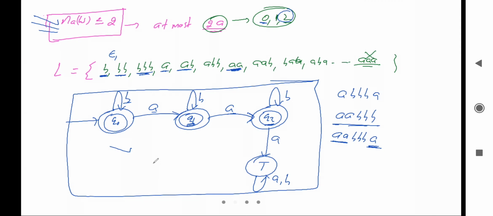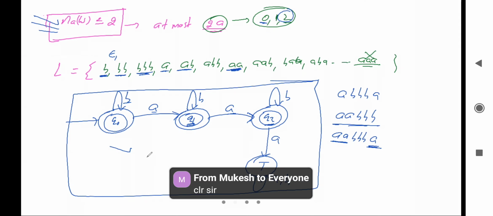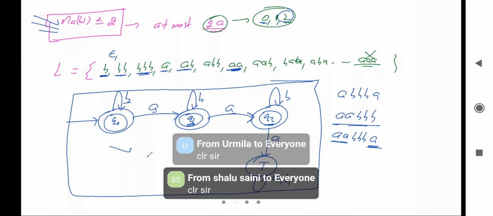Okay, so finally we can say this is the minimal DFA. Now tell me, is it clear or not? Okay, fine.